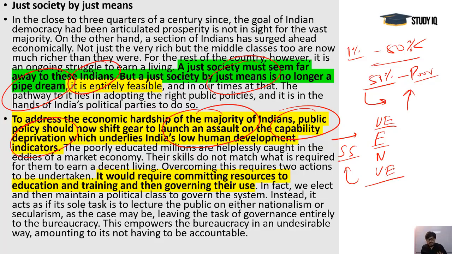Suppose a very well-off person has a single vote, but the people who are begging on the streets also have the same voting power. Ideally, if we go by the theory, it's a very good thing that all people are equal.